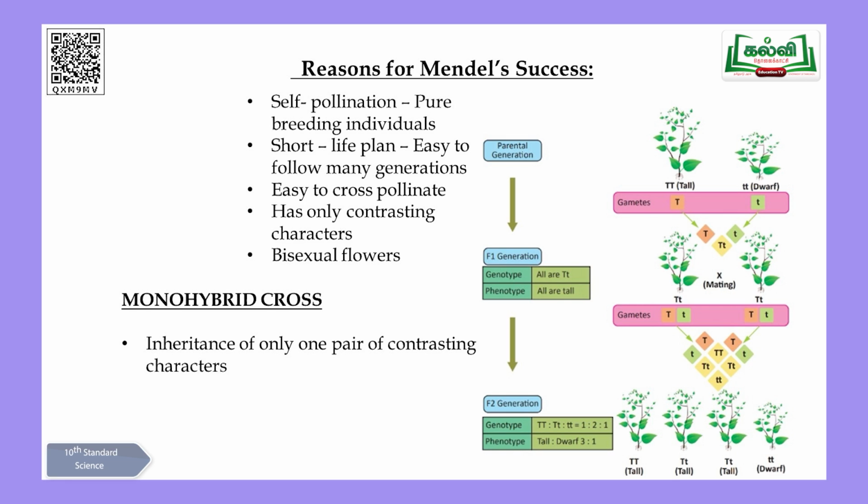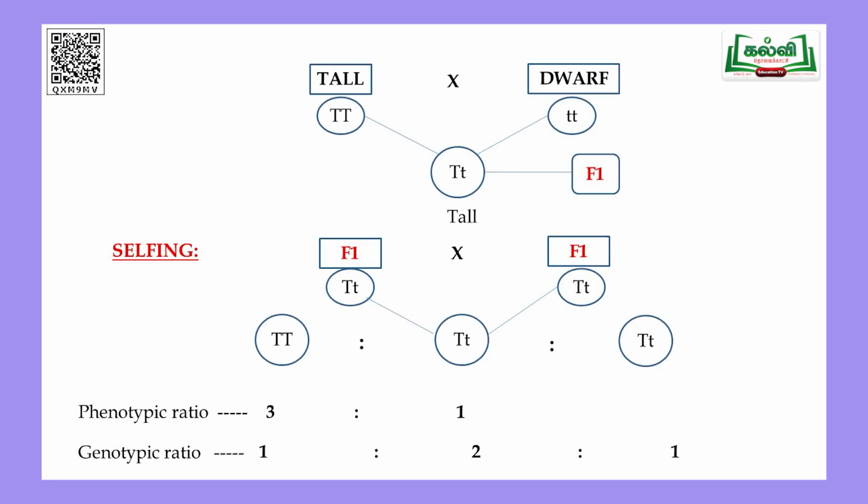So let me just move on to the definition of monohybrid cross. Monohybrid cross is a cross made between two contrasting pair of characters. Okay, here we have the answer for you on the slide. Inheritance of only one pair of contrasting characters. Inheritance, I told you in the beginning, is transmission. Only one pair of characters is going to be transferred from the parent to the offspring, to the baby. So what is that character which was selected by Mendel for his experiment? The first one, as I mentioned earlier, in the 7 pairs of contrasting characters, is the height of the stem. That we will see now.